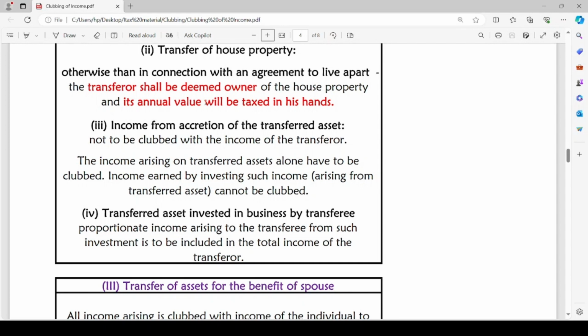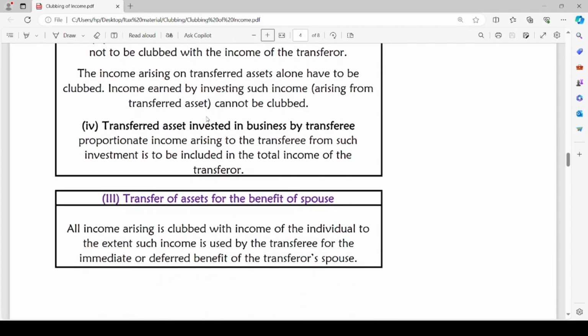I hope it is clear for you. The third case, transfer of assets for the benefit of spouse. Here the asset is not being directly transferred to the spouse, but the transfer is taking place so that the spouse of assessee can derive benefit from such transfer.